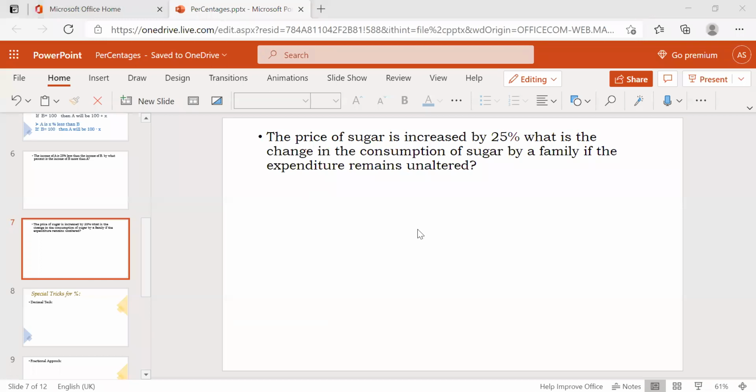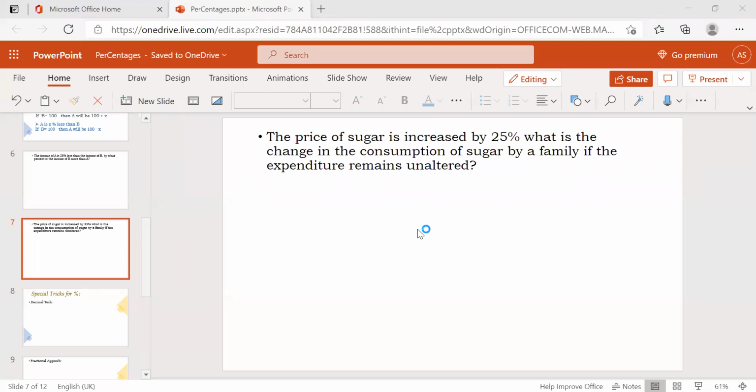What are they asking? They're asking to find how much change in consumption, meaning buying of sugar by a family, when expenditure remains unaltered.